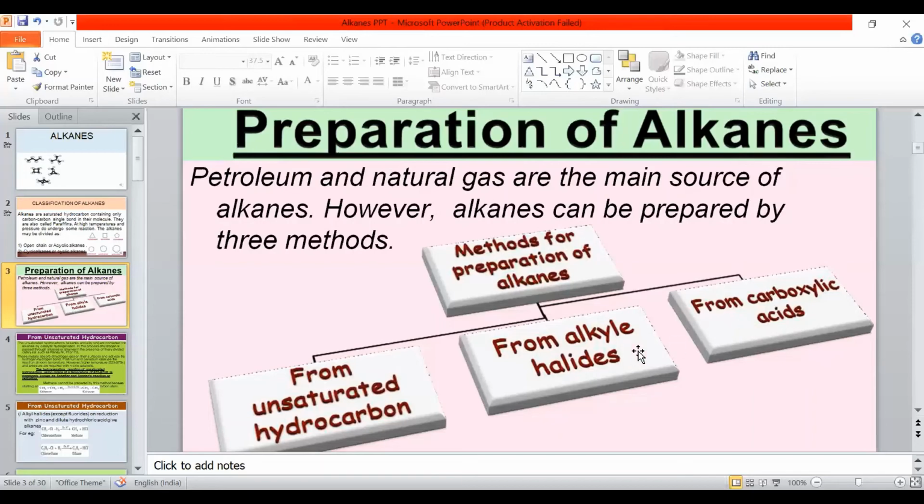So here you have to keep in mind what the different methods are. How can we obtain alkanes from alkyl halides through different methods? Means from alkyl halides: Grignard reagent, Wurtz reaction, Corey-House reaction. From carboxylic acids, we have two: decarboxylation and then Kolbe's electrolysis. So a very important reaction, keep in mind.